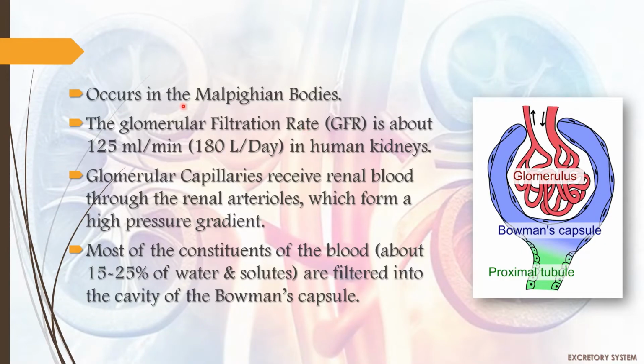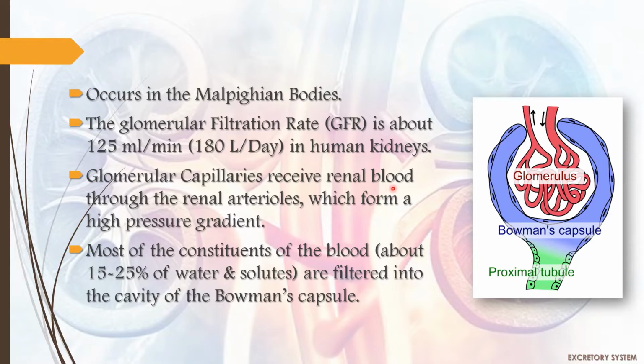Ultrafiltration occurs in the proximal part of the nephron, that is the Malpighian bodies. The glomerular filtration rate, the GFR, is about 125 milliliters per minute, which is approximately 180 liters per day in human kidneys. The glomerular capillaries receive renal blood through the renal arterioles, which form a high pressure gradient.